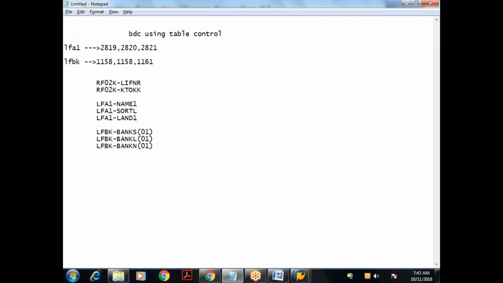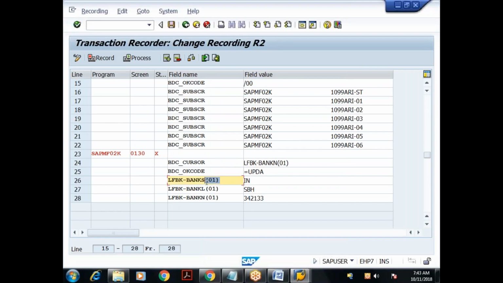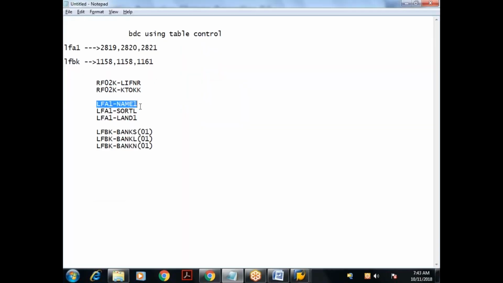I collected the field names. You understand the concept here? 01. Why 01? In my table control, I inserted only one record, so the row index will be 01. The next row will be 02. So the change you have to understand is: if it is a normal input field, the field name will be in this format.